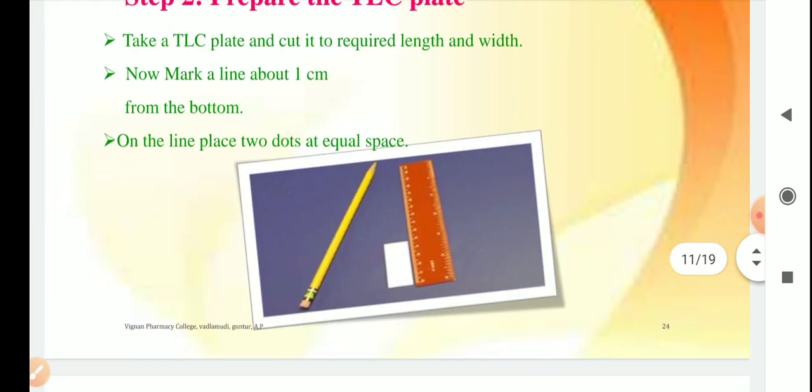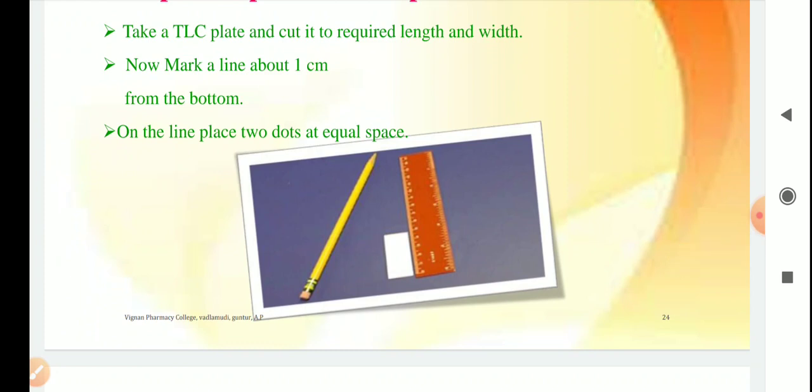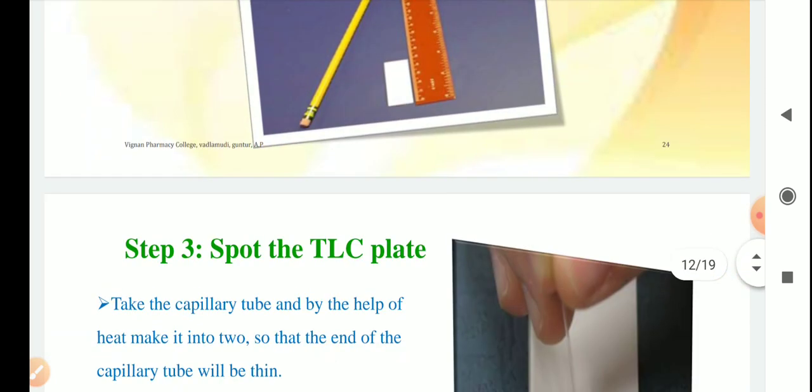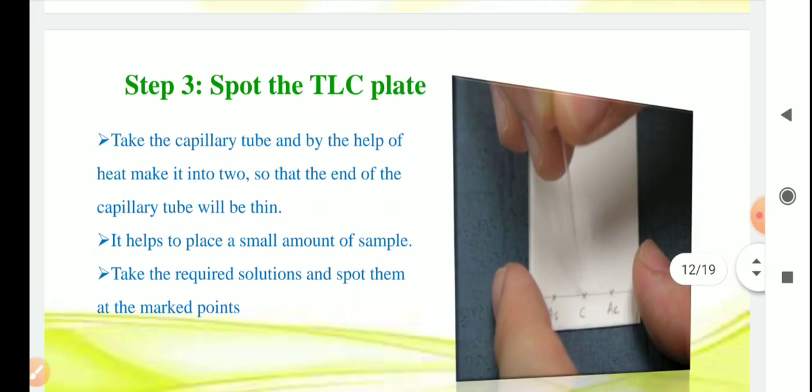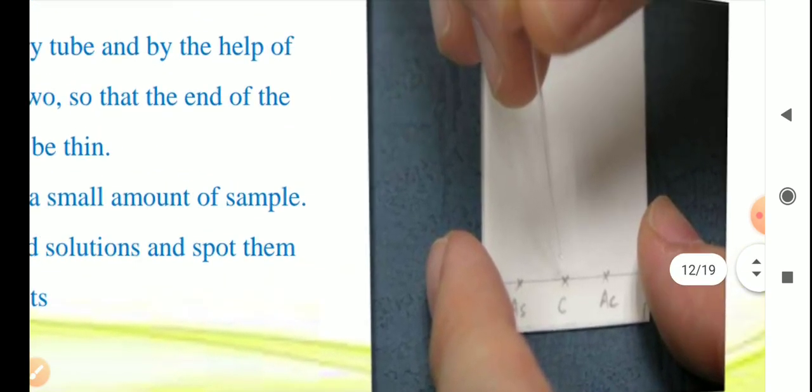For the preparation of the TLC plate, you can prepare a TLC plate or use a ready-made TLC plate. Spot the TLC plate as in the picture.